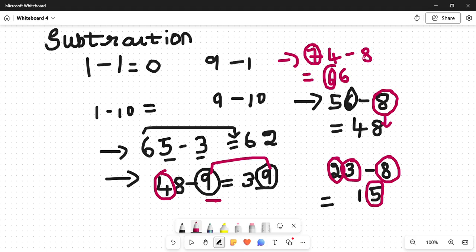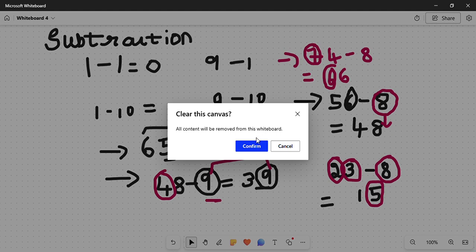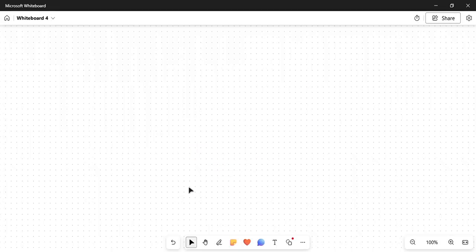Now we are done with that, and then we'll move on once again with the addition series. So in the addition series again, we'll do 2 number addition and 2 number subtraction, and we'll wind up the session, because let's not make the session too long. So I'm going to clear the canvas. Now 2 number addition. So 2 number addition in the sense what? Just 2-digit number addition.